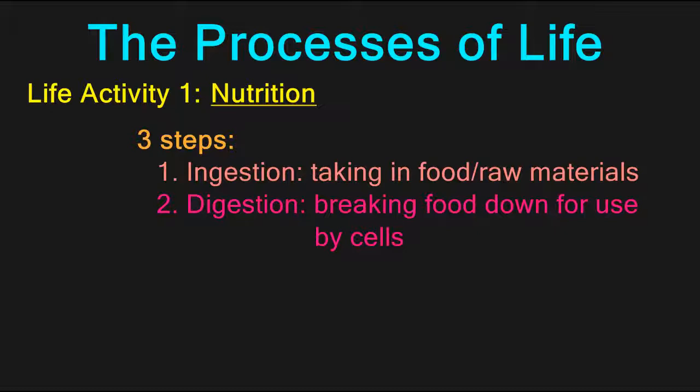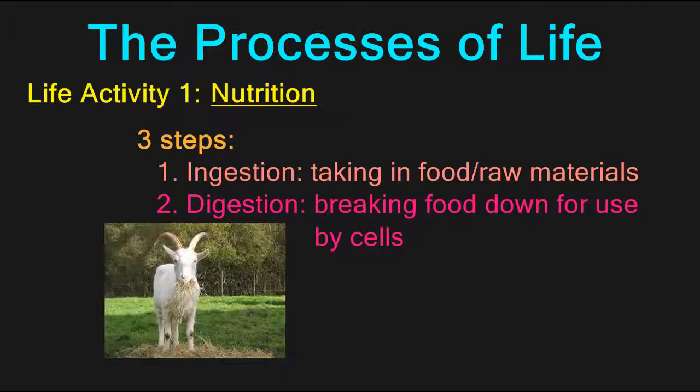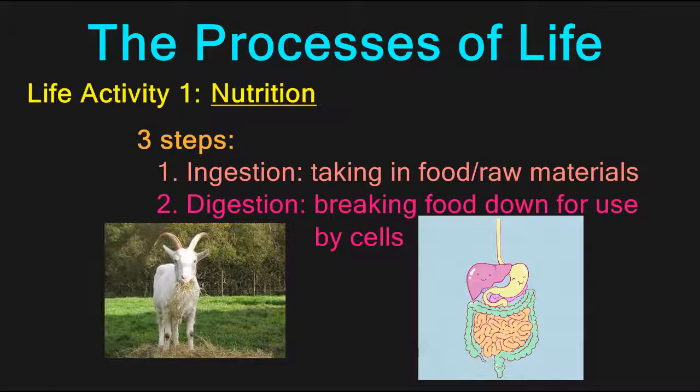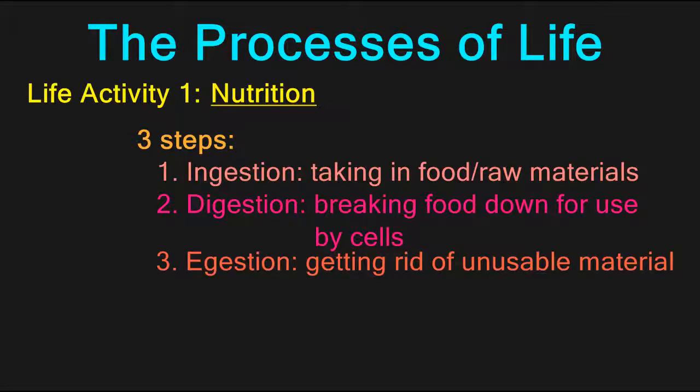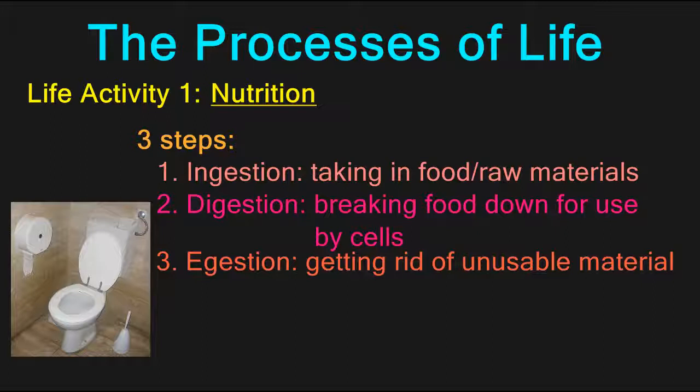The second step of nutrition is digestion. During digestion, food is broken down for use by the cells. Mechanical digestion includes the chewing of food to break it down into smaller pieces. This is a physical process. Chemical digestion occurs mainly in the stomach and small intestines and involves taking the food and breaking it down into smaller molecules that can actually be accessed by the cells. The final step of nutrition is egestion, which means getting rid of the unusable material.